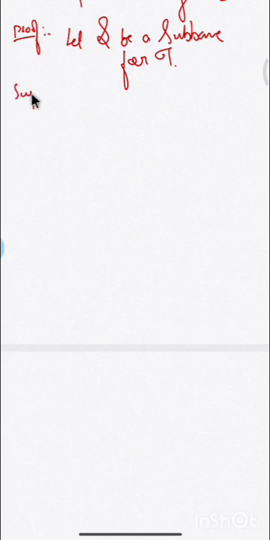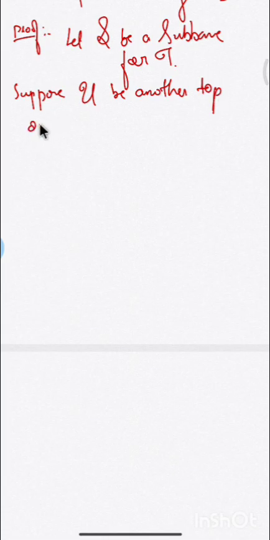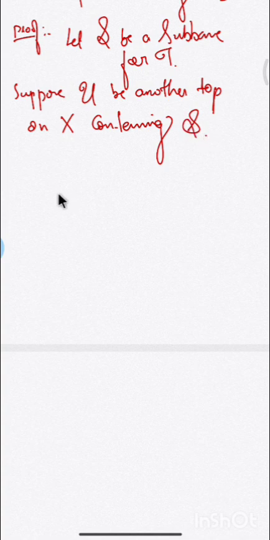So suppose U is another topology on X containing S. Then we have to prove that tau is the smallest one, that means tau is the weaker topology, that is, tau is contained in U. That is what we are going to prove. Our claim is tau is contained in U.